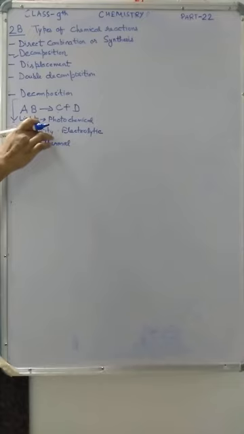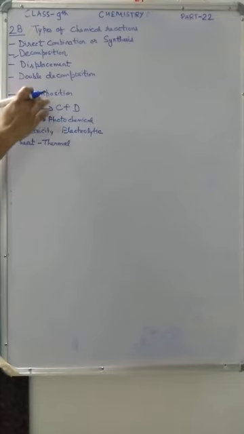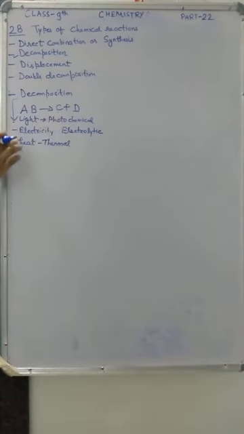When decomposition is done by passing electricity, it is called electrolytic decomposition reaction. When decomposition is done by heating, it is called thermal decomposition reaction. For all this I am giving you one example each.